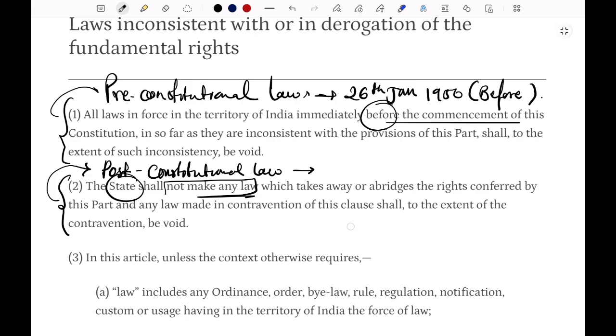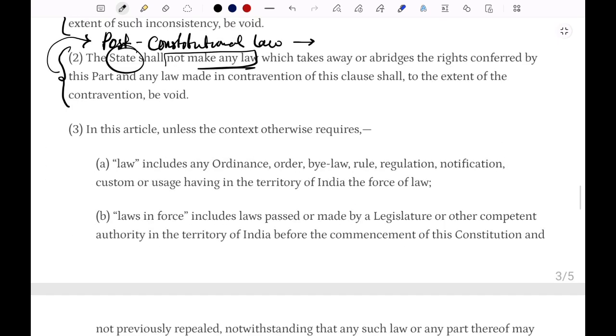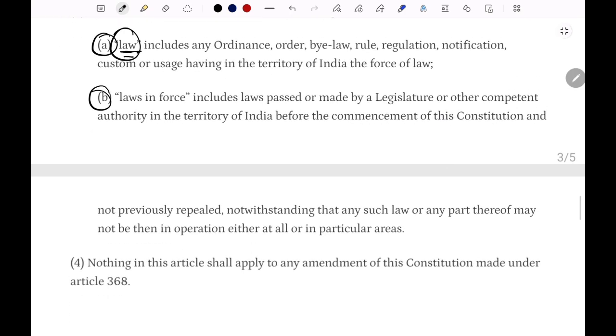Similarly, if we go to Article 13 clause 3, there are 2 sub-clauses under Article 13 clause 3, that is sub-clause (a) and sub-clause (b). Under sub-clause (a) it defines the meaning of law. What does law include? Basically, law includes ordinance, order, bylaw, rules, regulation, notifications or customs or usages having force in the territory of India.